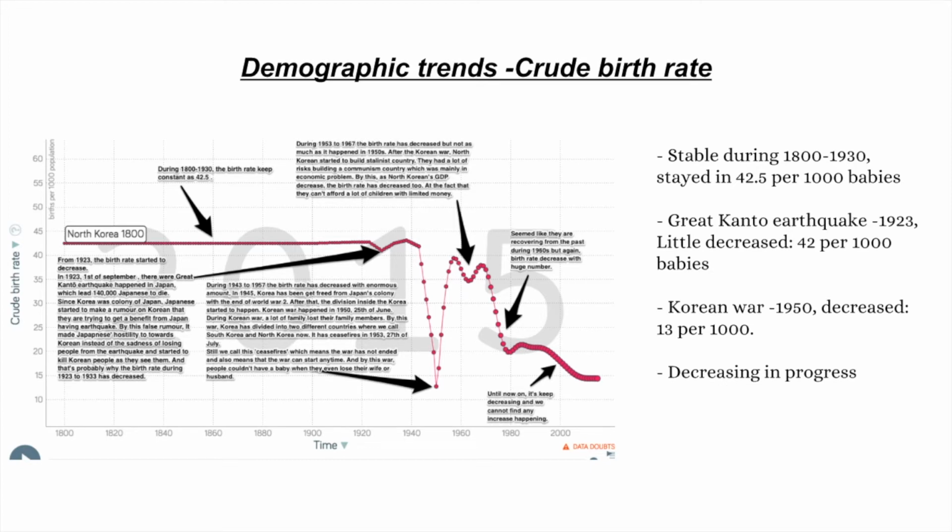After that, the birth rate recovered during 1940 but dropped enormously in 1950 when the Korean War occurred. The Korean War led 54,246 people to die. After the Korean War, the birth rate went back up but decreased again in 1965 when North Korea started to build a Stalinist country.